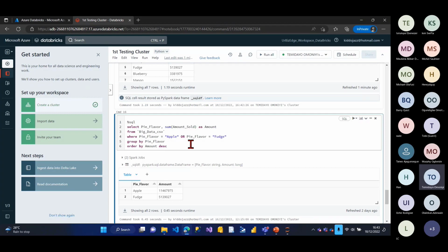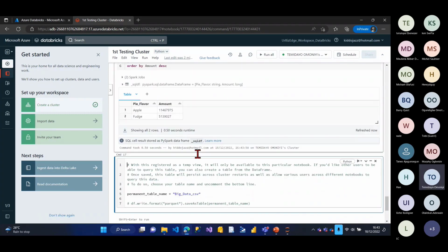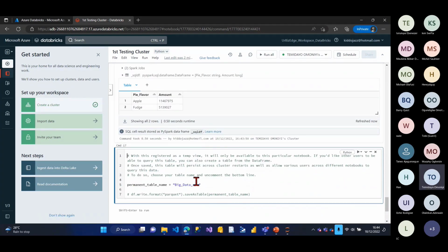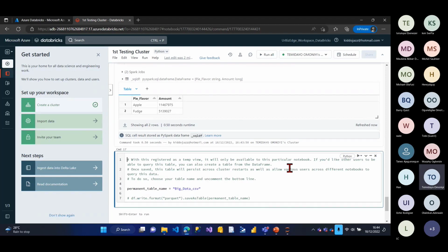So I'll run this. Okay, awesome. So this was giving me this. It's telling me, okay, this is what it's actually doing. With the registration, it has actually given me a temp value. So this is how you do all what I did in PySpark.